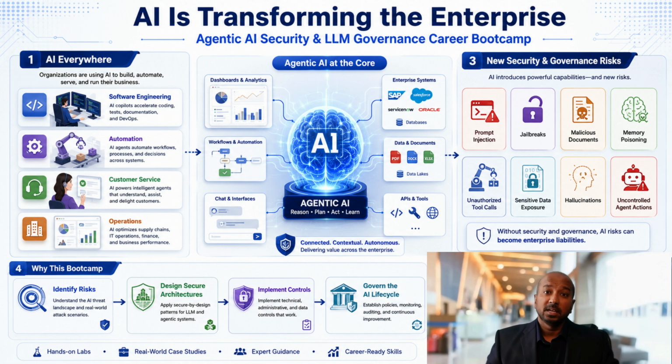Artificial intelligence is changing how organizations build software, automate decisions, serve customers, and manage critical business operations. But as AI systems become more powerful, they also introduce entirely new security and governance risks.